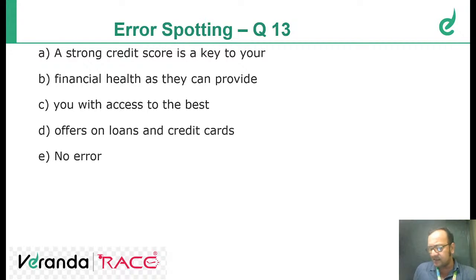So what's the answer to this question? Question number 13. Tell me the answer. Okay, I'm telling the answer to you. As they should be replaced by it. A strong credit score is a key to your financial health, as it can provide you with access to the best offers on loans and credit cards. It is used for strong credit score. B is the correct answer. Okay, very good. We'll move ahead.